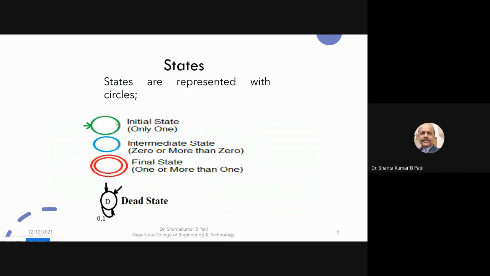Initial states are represented with green circles. Now onwards, the initial state is generally represented with an arrow mark. The intermediate state is represented with a blue circle, the final state is represented with a double circle, and the dead state is generally represented with black.